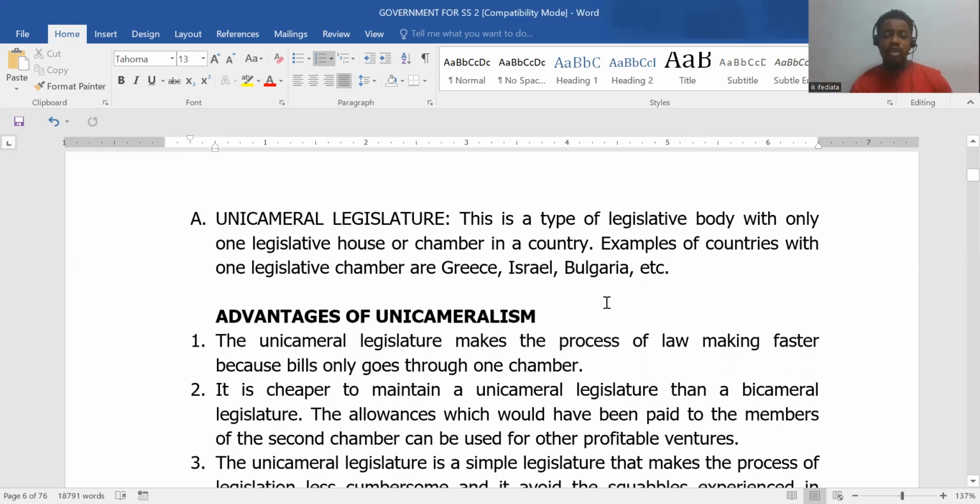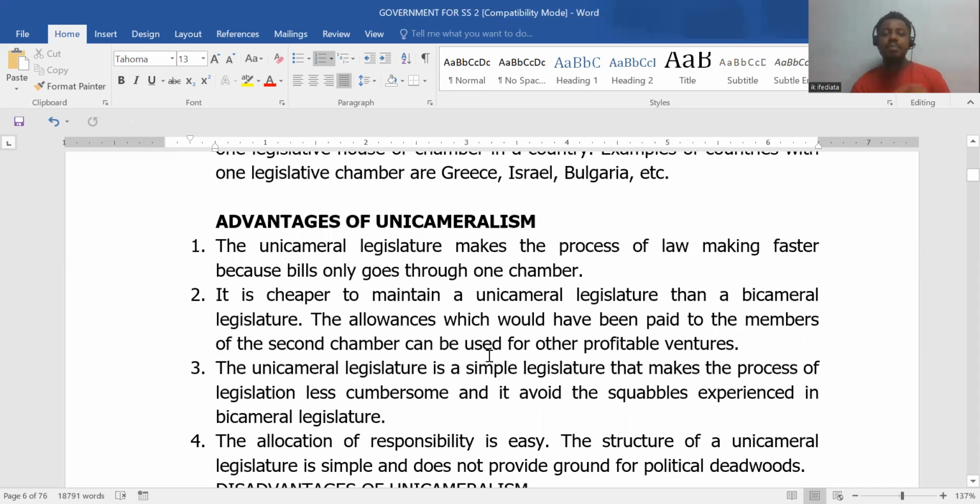So what are the gains of a unicameral legislature? The process of making law is faster because there is just a little number of people to debate it. It's not going to take time. Therefore, it is cheap to maintain because you are not paying for 360 plus 109 lawmakers. You pay them every month with the allowances. So it makes the process of legislature easy.